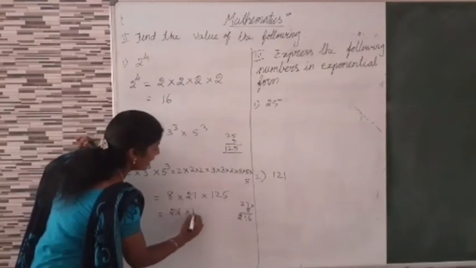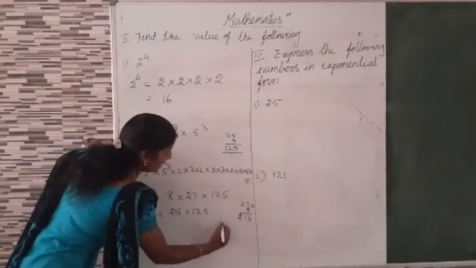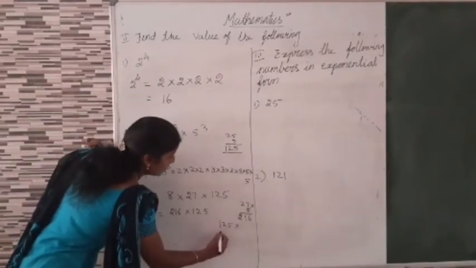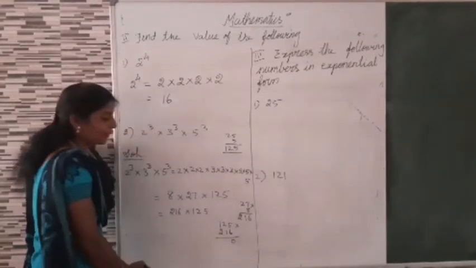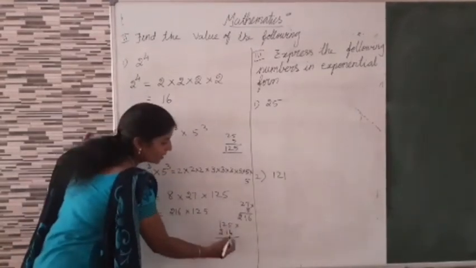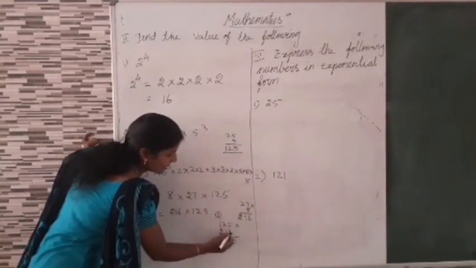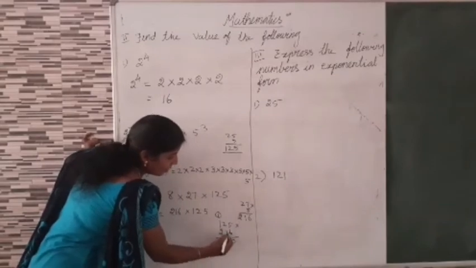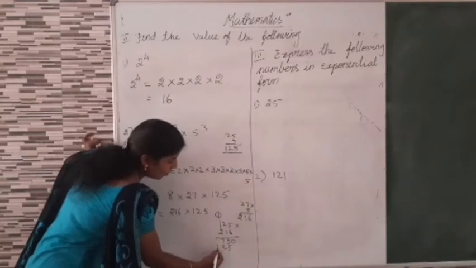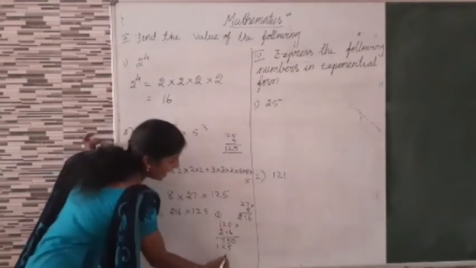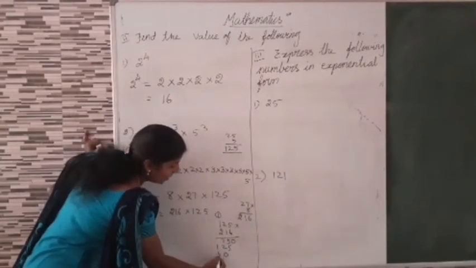216 into 125. Now we can multiply 125 into 216. 6 5s are 30, 3 balance. 6 2s are 12, 12 plus 3, 15. Again 1 balance. 1 6 is 6, 6 plus 1 is 7. 1 5 is 5, 1 2 is 2, 1 1 is 1. Then 2 table. 5 2s are 10, 1 balance. 2 2s are 4, 4 plus 1, 5.